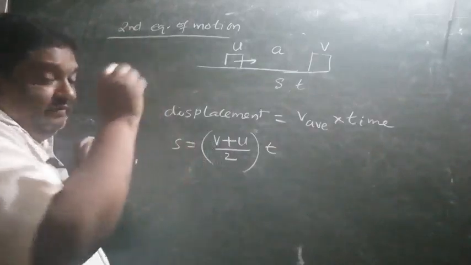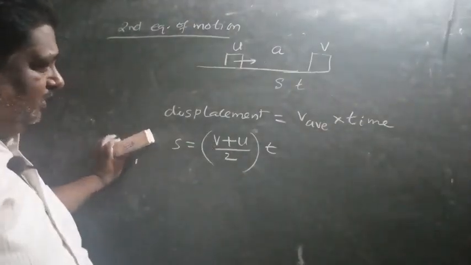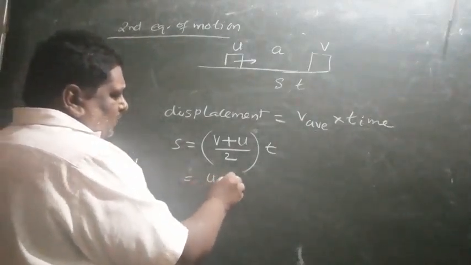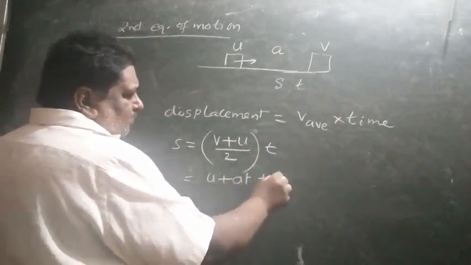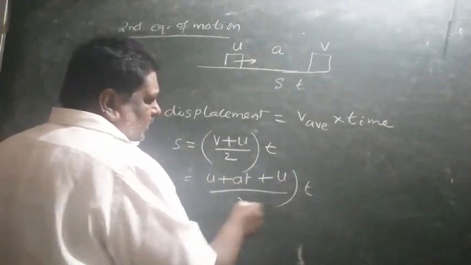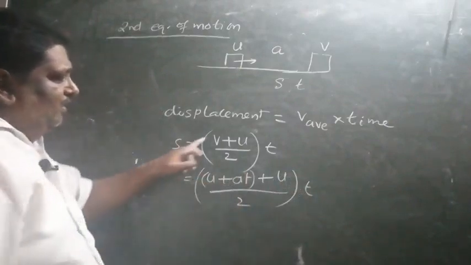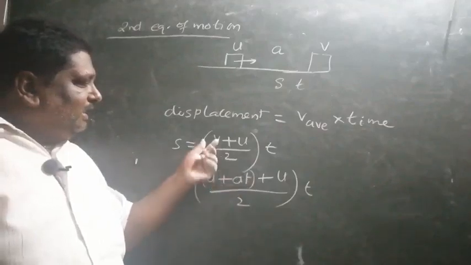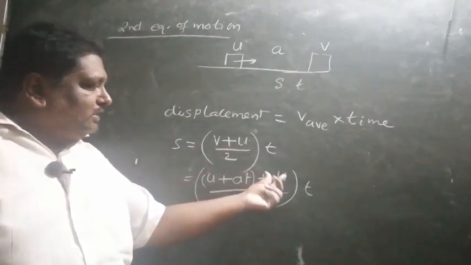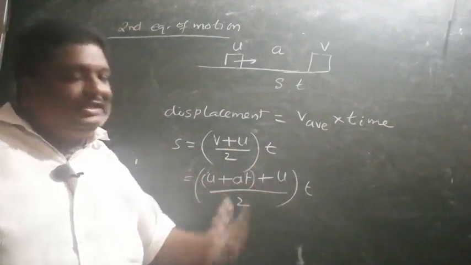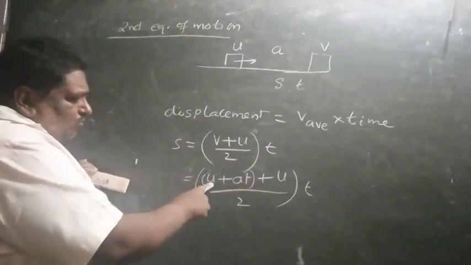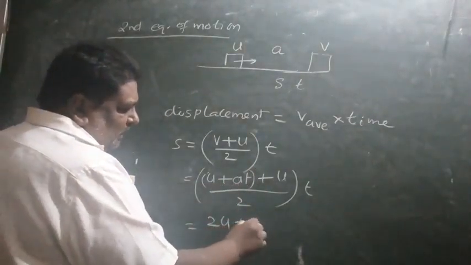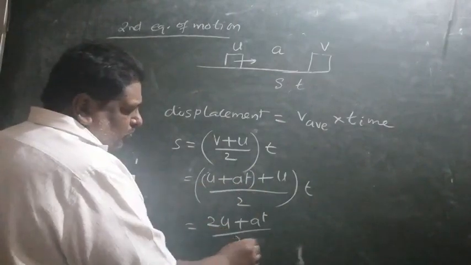But from the first equation of motion, v is equal to u plus at. Let us write this value: u plus at, plus u, by 2, into t. Here, the v value from the previous equation 1, u plus at, is taken. The u, the 2 and the t are written as they are. u plus u is 2u, so we get 2u plus at, by 2, into t.